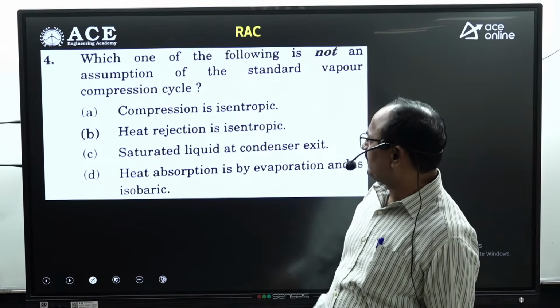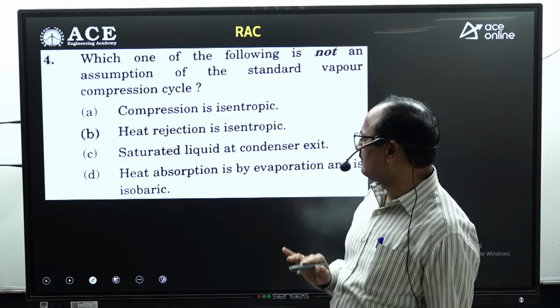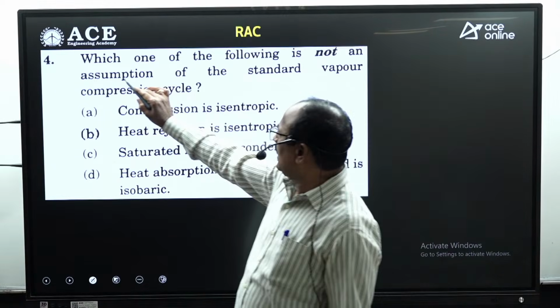Now look at the refrigeration and air conditioning questions. No questions from air conditioning, only 4 questions asked from refrigeration. Look at the first one.